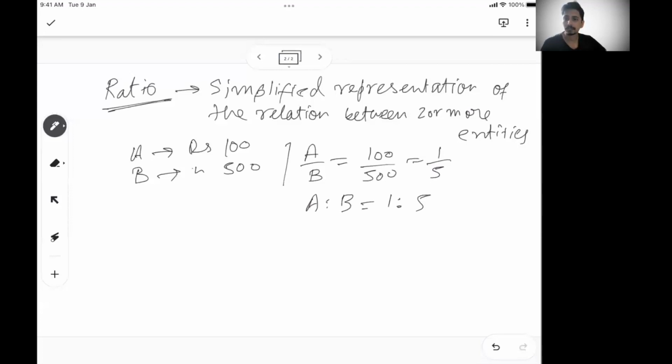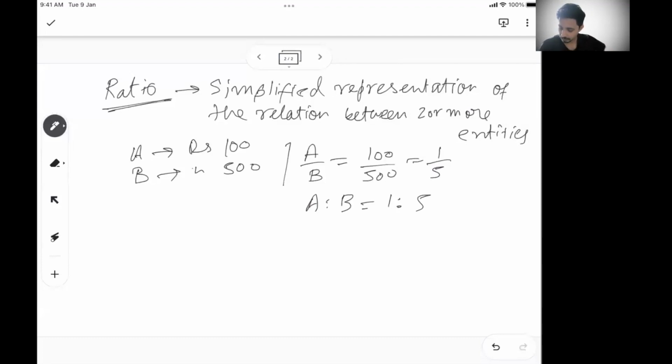This colon is read as "is to", and "is to" is basically the term we use for ratio. A is to B, or the ratio of A and B, is the same thing. So we say A is to B is 1 is to 5, which means if A has 1 rupee, B will have 5 rupees. For every 1 rupee A has, B will have 5 rupees.